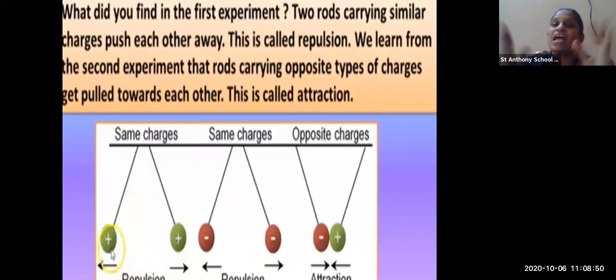This is called attraction, and when they push each other away, that is called repulsion. So here you have studied repulsion and attraction. Same charges always have repulsion, whereas opposite charges always have attraction between them.